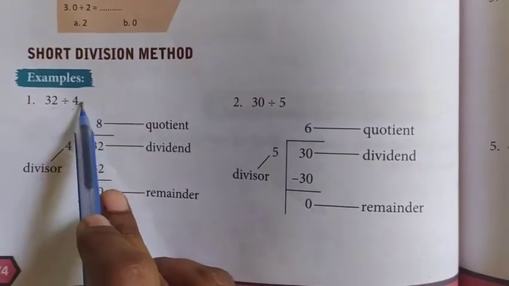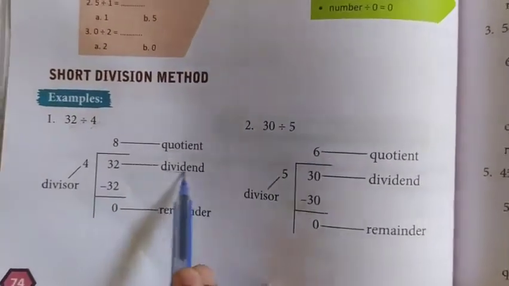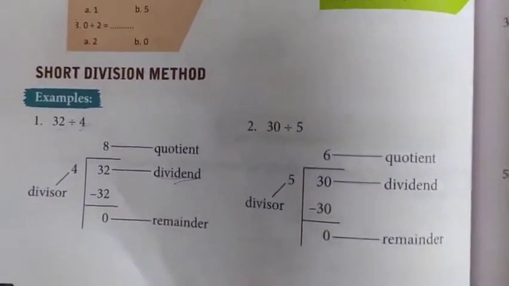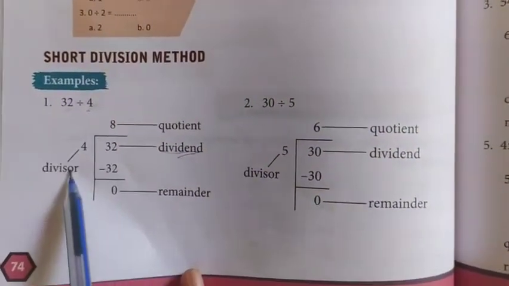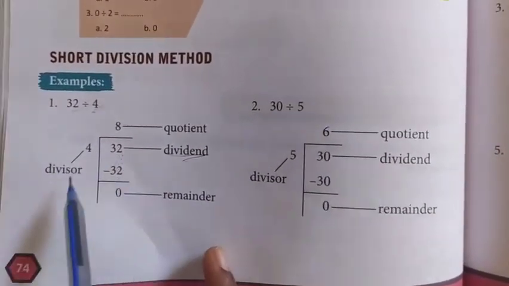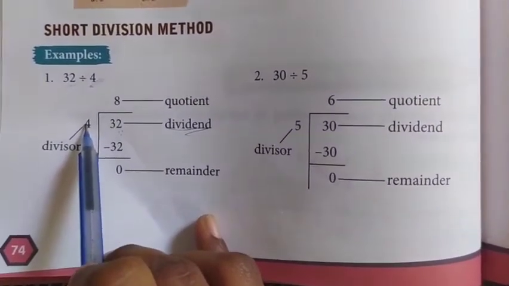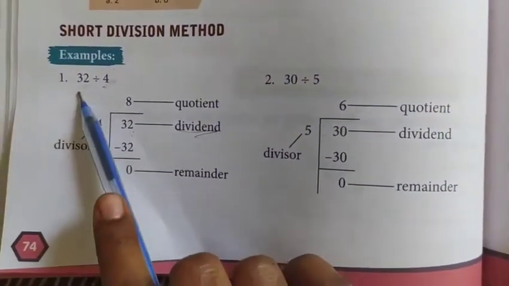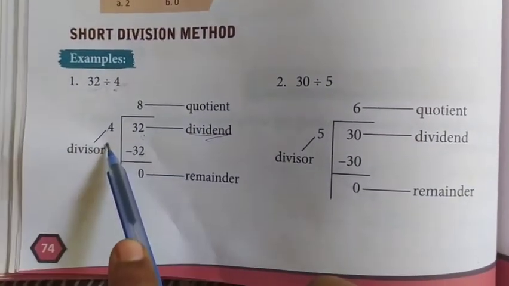This number is called the divisor. The first number you have to put inside, the second number you have to put outside. The first number is 32, that is called the dividend. This 4 is the divisor.